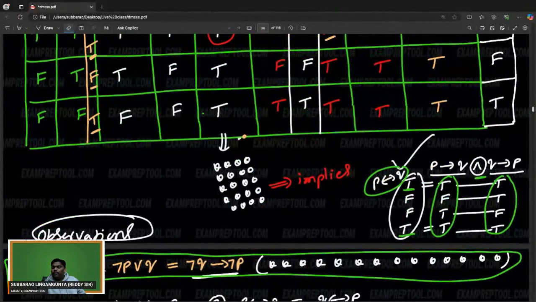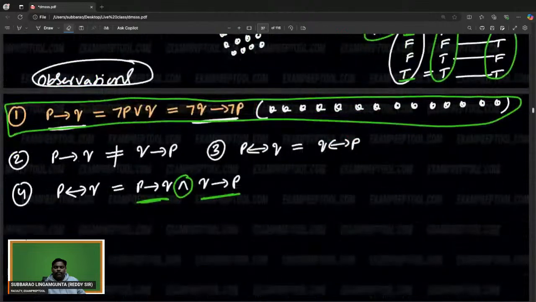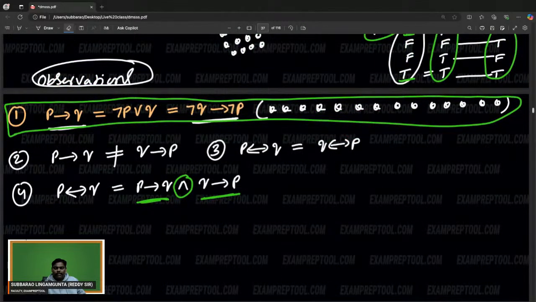Implication is very, very important. Four observations I have written. Until now, I just said very small things. What is a proposition? A statement which is either true or false, but not both. That is called a proposition. Next one. If you connect two or more propositions, that is called a compound proposition. That is also okay.